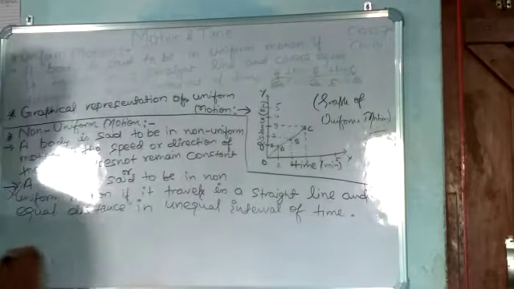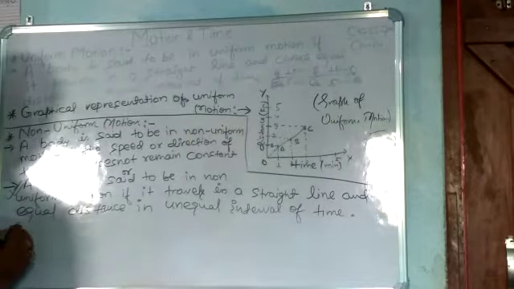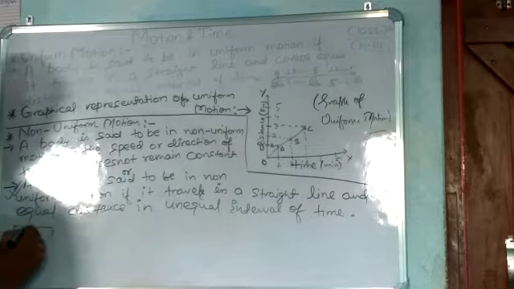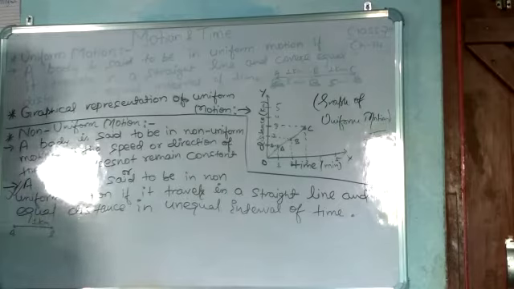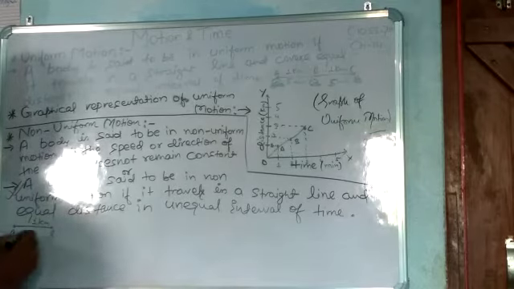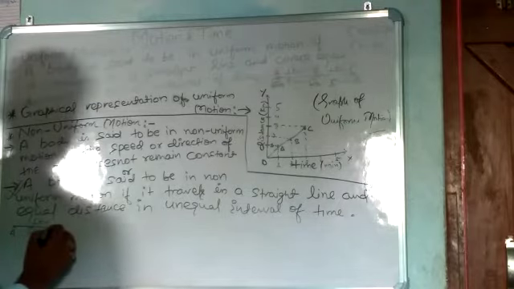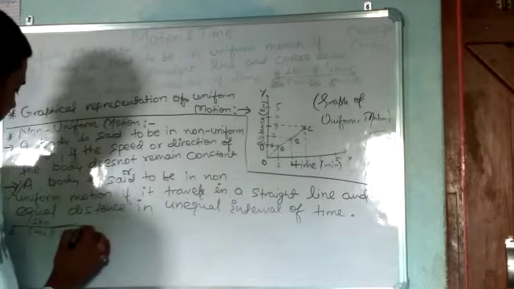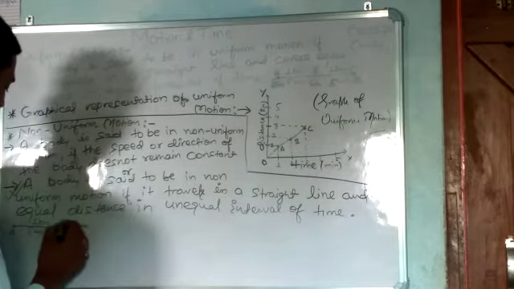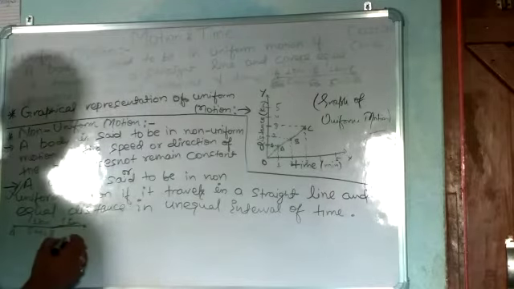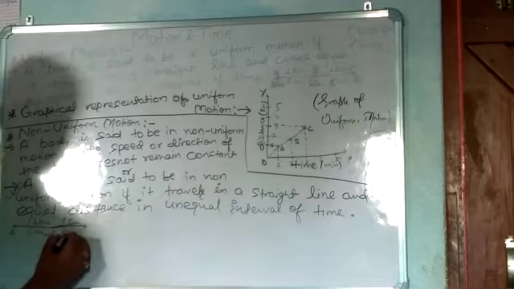Unequal interval of time means if an object starts its journey from A and goes to B, first it takes 5 minutes to cover 1 kilometer, and then for another 1 kilometer it takes 4 minutes.